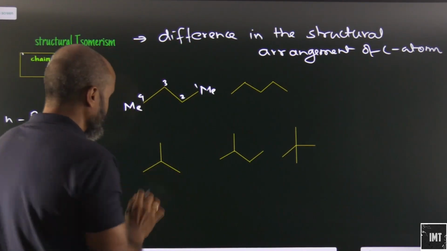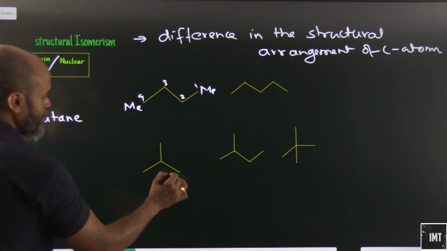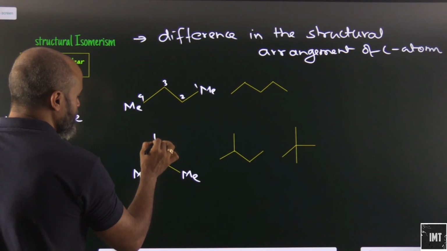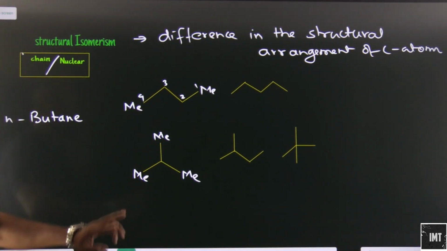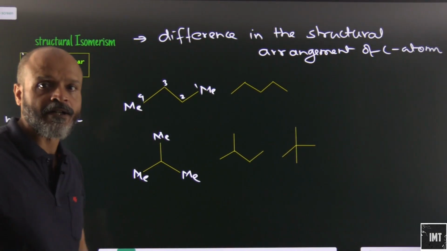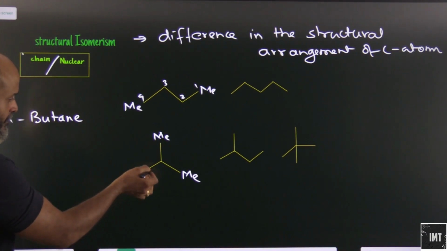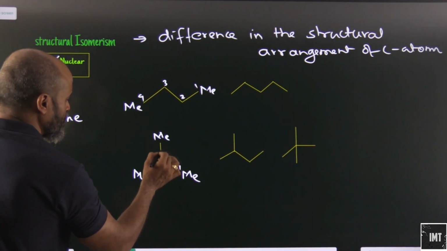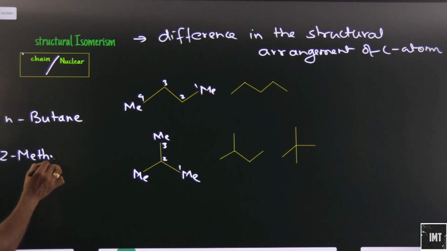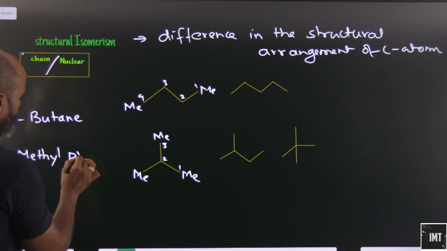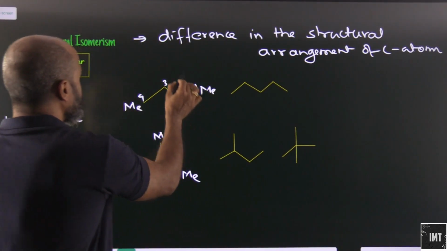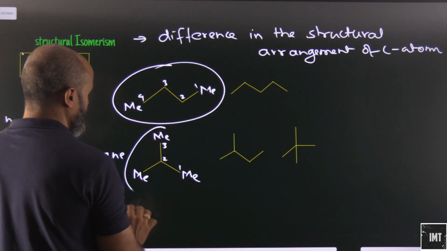Let's say we come to this one. Here we have one methyl group, and obviously one carbon atom is here, and here we have another methyl group. Now look at this. The chain arrangement here and the chain arrangement there are different. Let's number this 1 2 and 3. So this will be 2-methylpropane. Simple. Are these isomers? Yes, very much.